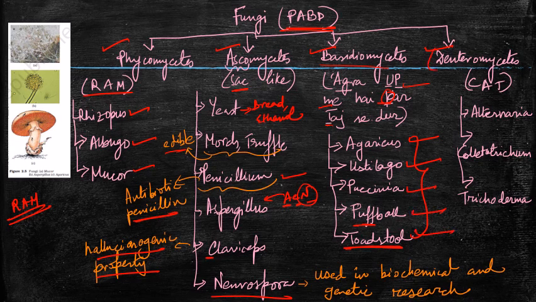Lastly, there is the phylum Deuteromycetes. Just remember this trick, CAT. C for Colletotrichum, A for Alternaria, and T for Trichoderma. Practice these examples a number of times, and then you will get a grip of it.